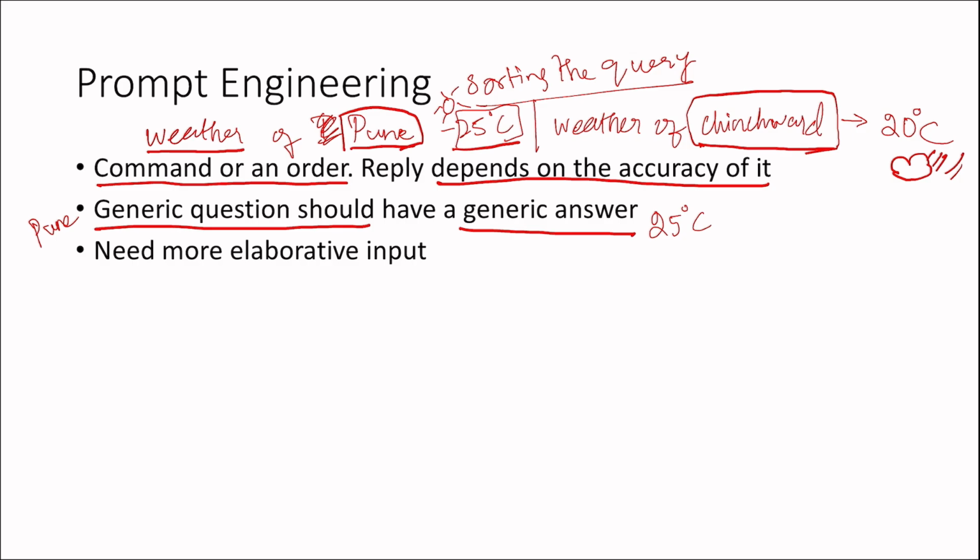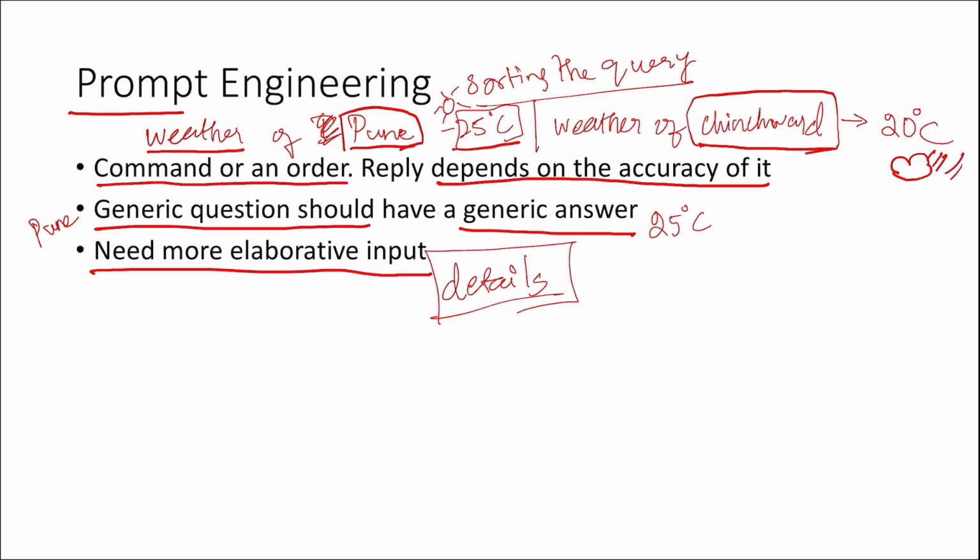So we need more elaborative input. The input should be elaborative, meaning a description, more details. Like that we can get the accurate answer. That's why prompt engineering comes in here, in this query sorting.